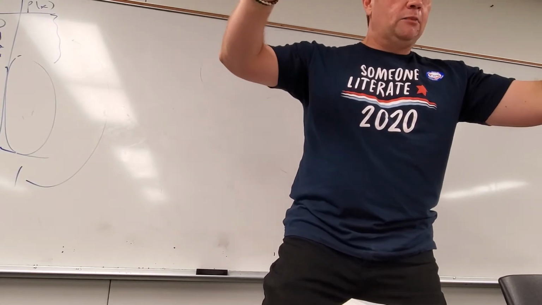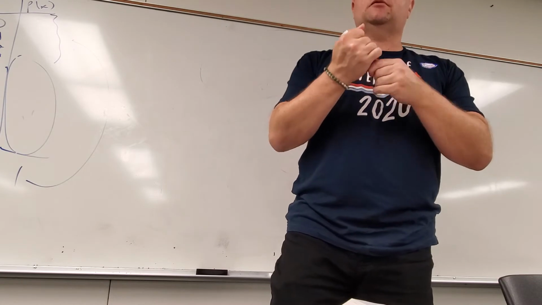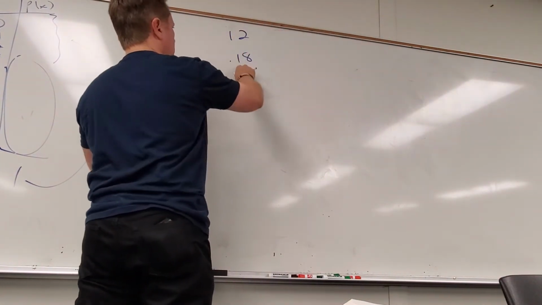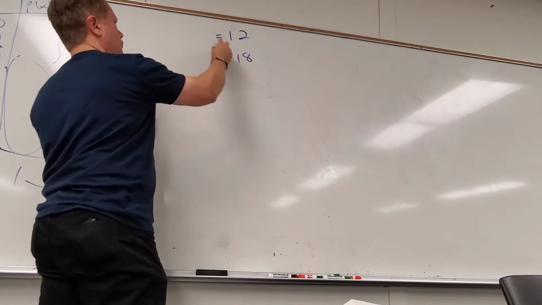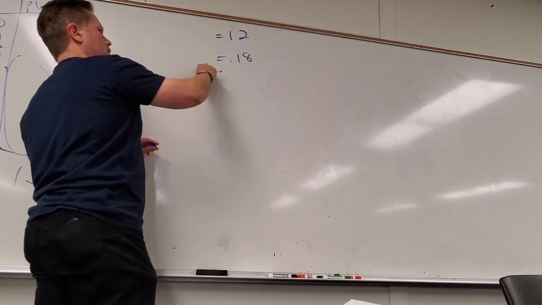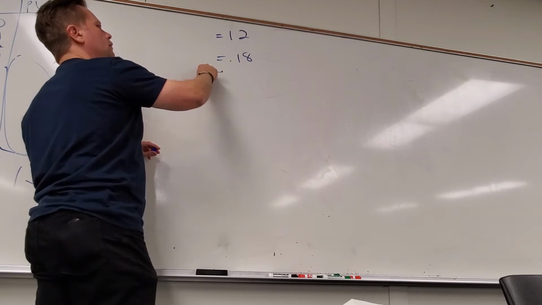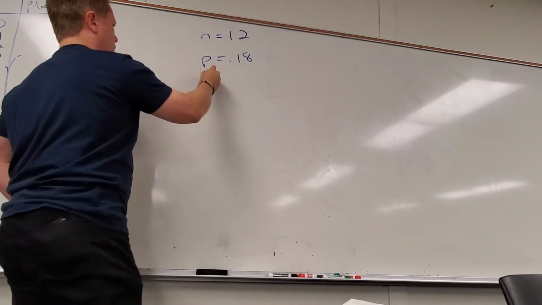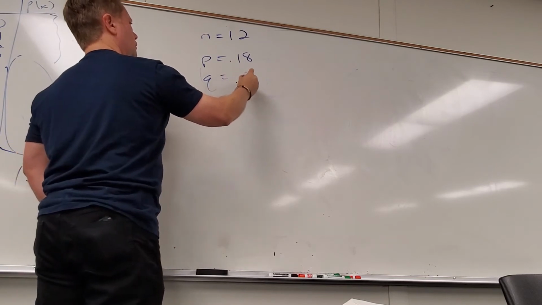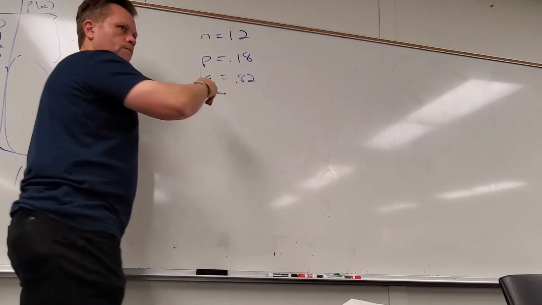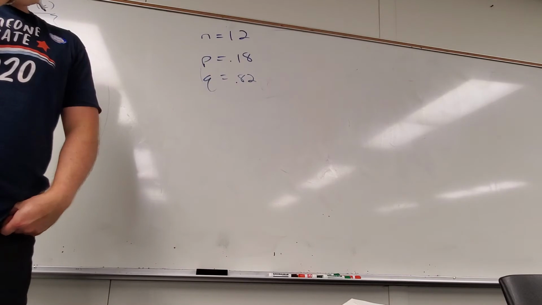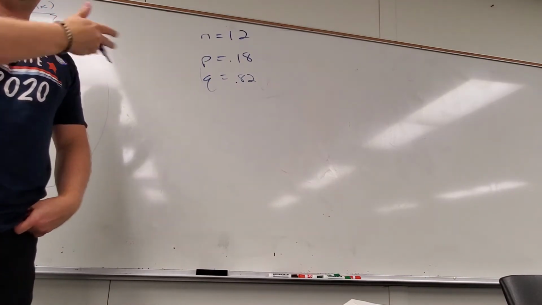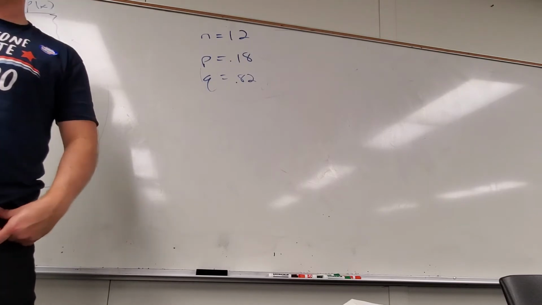She knows that 18% of them will attend, right? So what do we know so far? What's 12 and what's 18%, 0.18? What variables? N, good. And P, I like it. So what's Q going to be? 82. Right? I'm not going to point out that you guys just used the 1 minus thing that I keep going back to, but I guess you did.